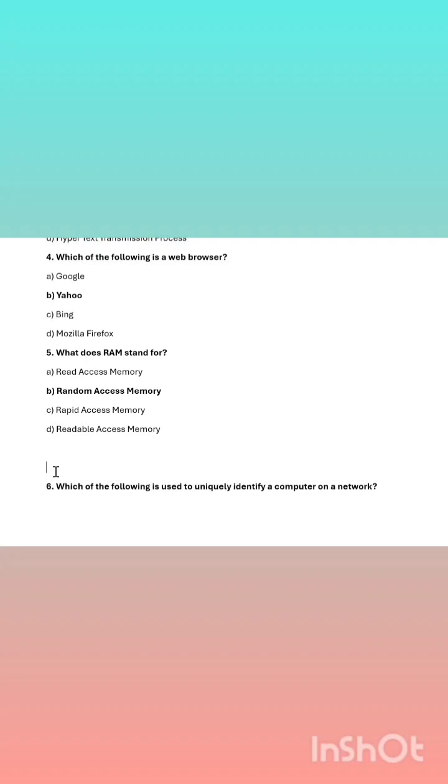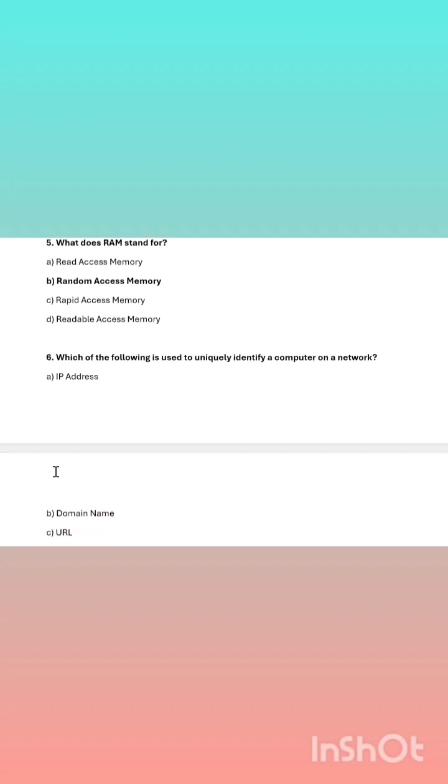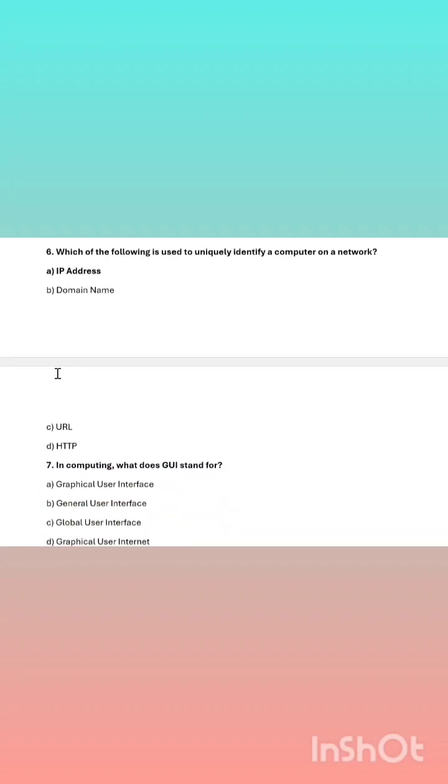Okay. Next is, which of the following is used to uniquely identify the computer network? So what is the answer for this? What will help you in uniquely identifying the computer network? So answer will be what? Answer will be IP address. Okay. So basically IP address helps in what? IP address helps in identification of, uniquely identify the computer over the network.